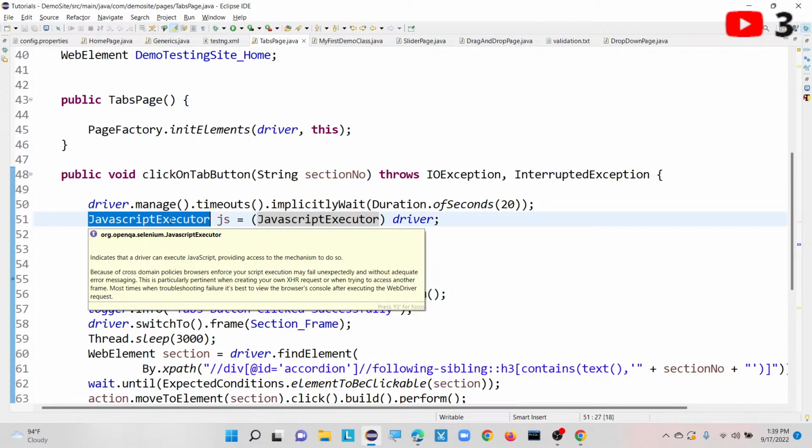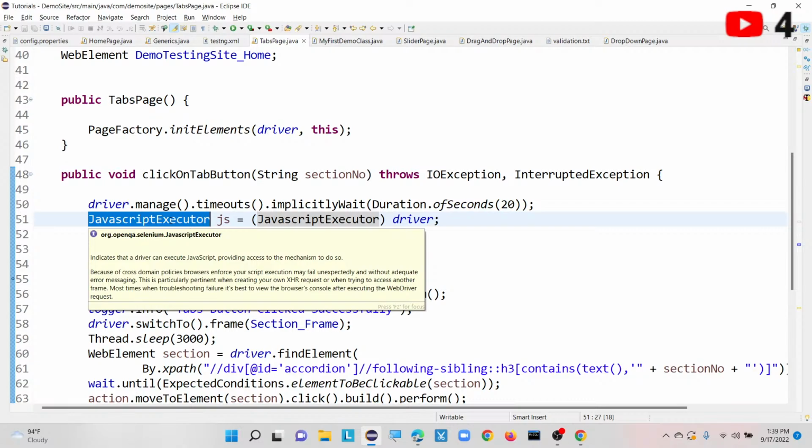In Selenium WebDriver we can find any element with the help of locators like XPath, CSS, name, ID, or any kind of locator. But sometimes these locators are not going to identify the element, and sometimes the elements are invisible.